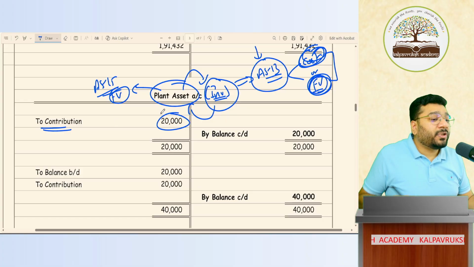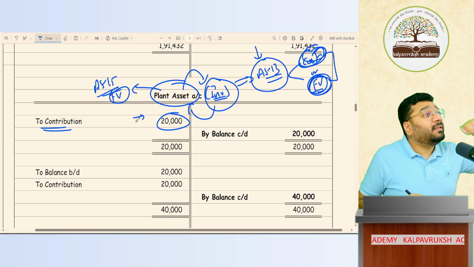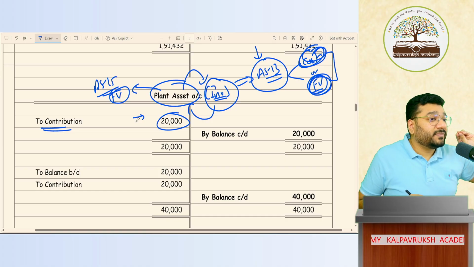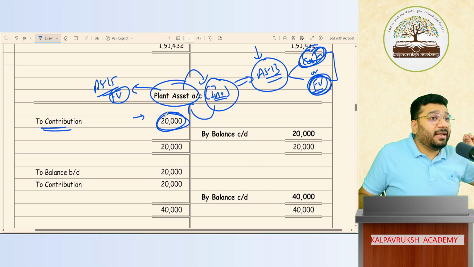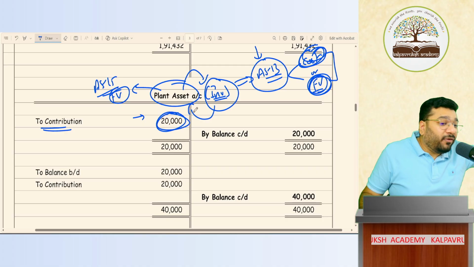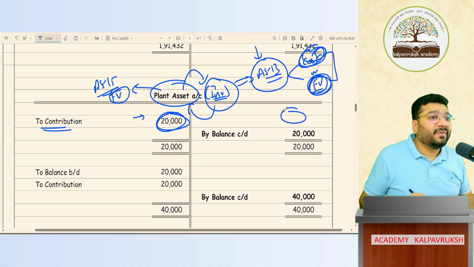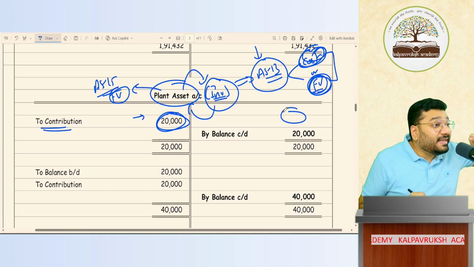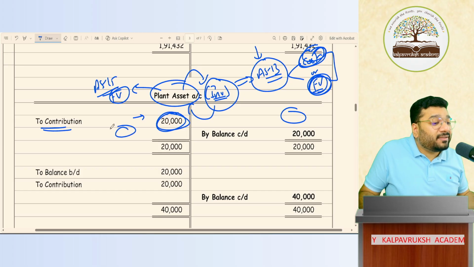Right? Now in the plan asset account, other items will come. Such as, you can sell the investment also, no? Selling of the investment will come on the credit side. The money that you've invested will earn returns also, no? Those returns will come here. Got it, not got it?